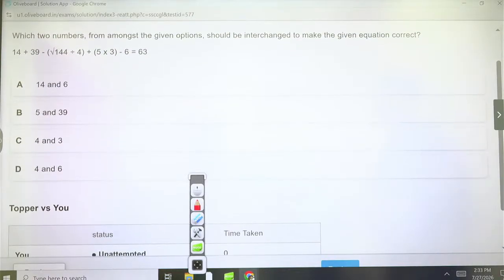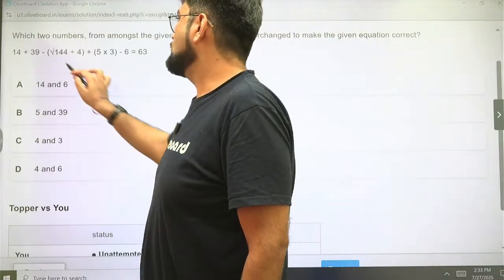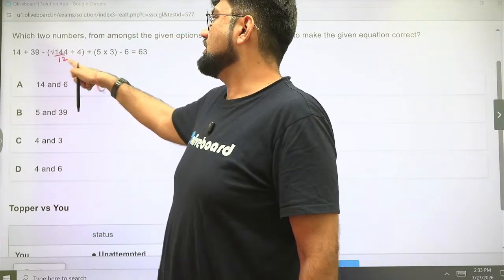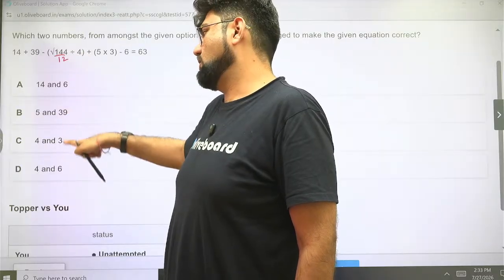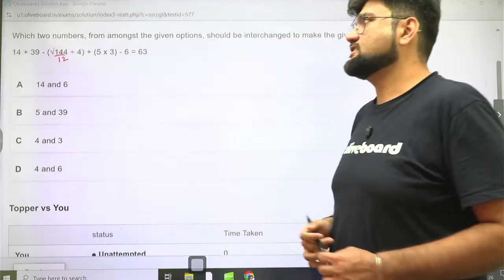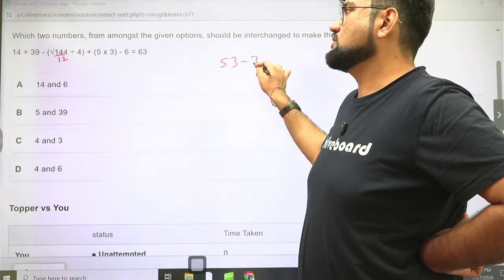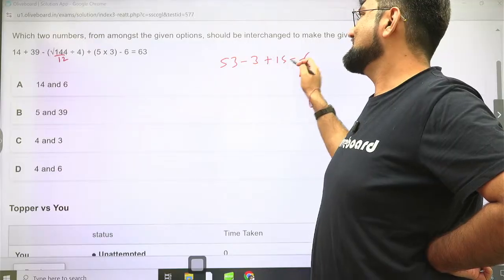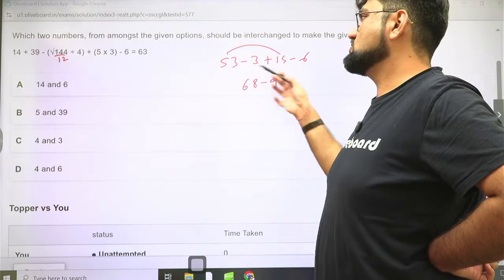Okay. Which 2 numbers should be interchanged to make the given equation correct? So this is 12. Now 12 divided by 4, it's divisible. For 4, I can change it to 3, it will still be divisible, or 6, it will still be divisible. It's not helpful. I'll have to check it now. How can I check it? I'll have to solve it. So 14 plus 39 is 53, minus 12 divided by 4 is 3, plus 15 minus 6. And this is 68 minus 9, which is not 63.